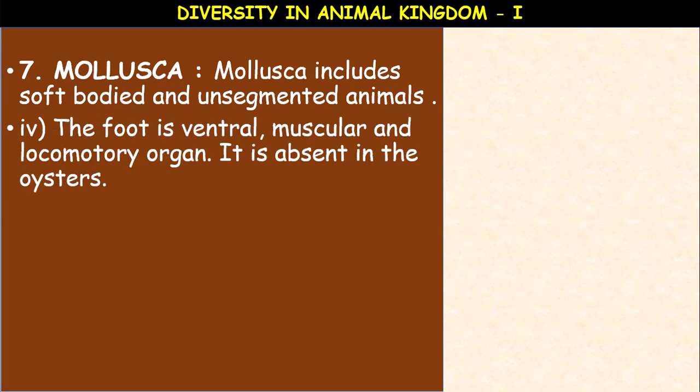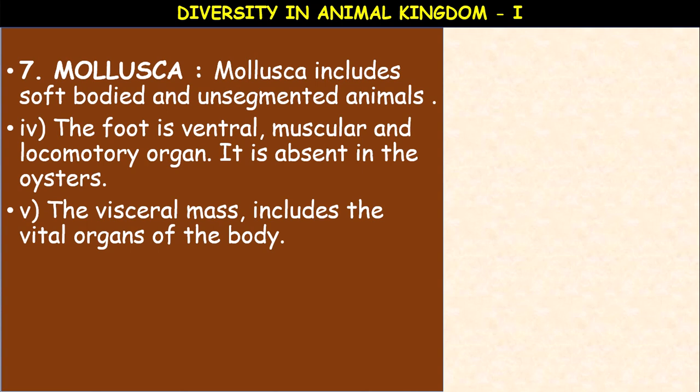Mollusca include soft-bodied and unsegmented animals. The next point: the foot is the ventral, muscular, and locomotory organ. For example, Pila globosa, the apple snail, moves with the help of a foot, but this foot is absent in the oysters. The visceral mass includes the vital organs of the body. So we can say it is called the visceral hump.